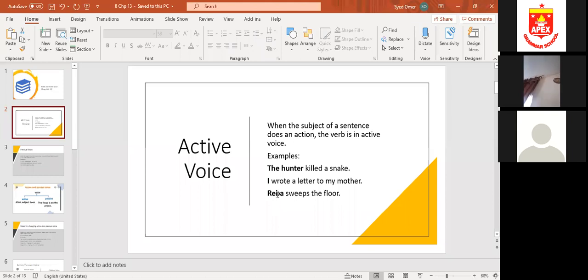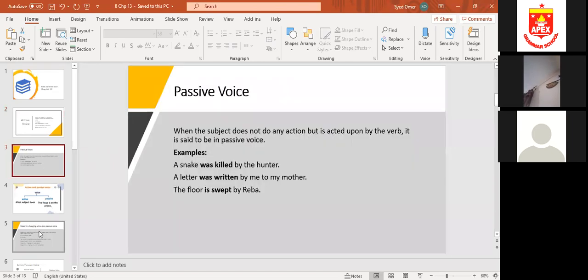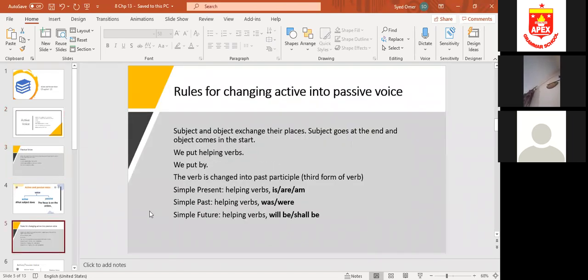Riba sweeps the floor. Sweeps is simple present, because it is telling about Riba's routine. It's her daily routine that she sweeps the floor. Simple present tense. So in simple present tense, the helping verbs, as I have shown you, are is, are, am. In simple past, was, were, and in simple future, will be or shall be. Please note them down.